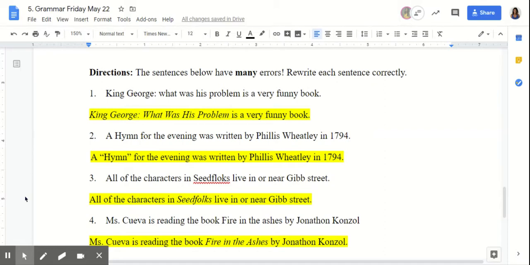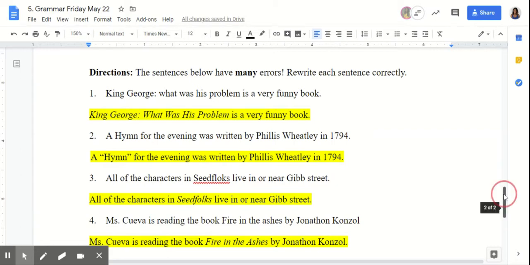So, King George, What Was His Problem is the title of the book. And I put this in italics. And then I also made sure to capitalize the What Was His Problem piece because that is also still a part of the title. Each word needs to be capitalized since those are the main pieces of the title.